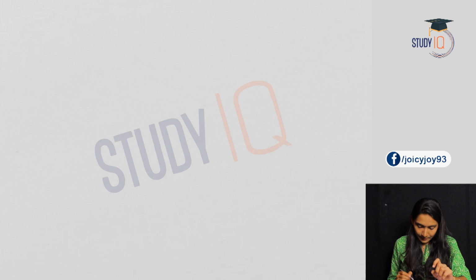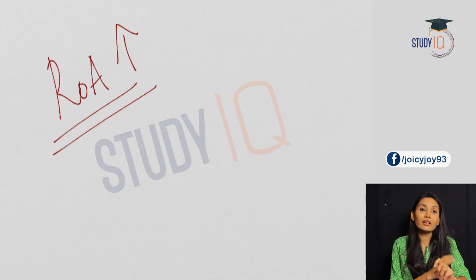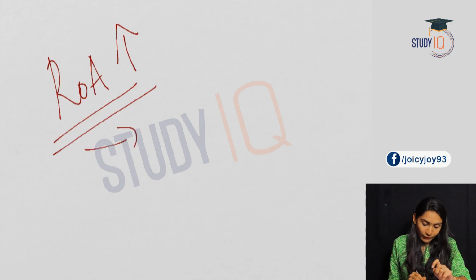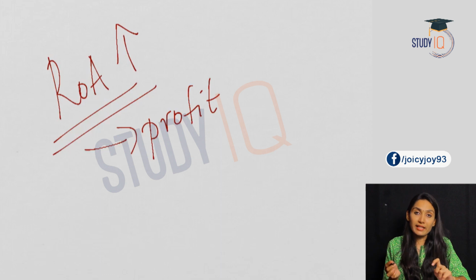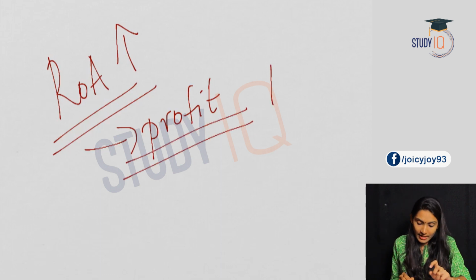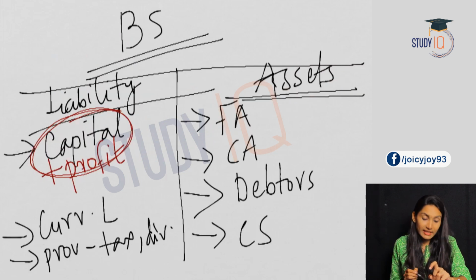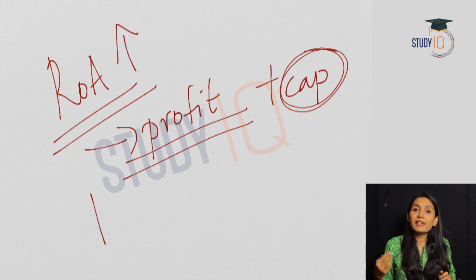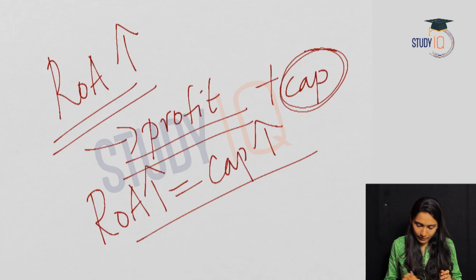So we said that when return on asset increases, or when there is more return on asset for the banks, the profit of the bank increases. So when profit of the bank increases, what will happen? This profit is added to the capital of the bank. So with better return on assets, the capital of the bank increases.